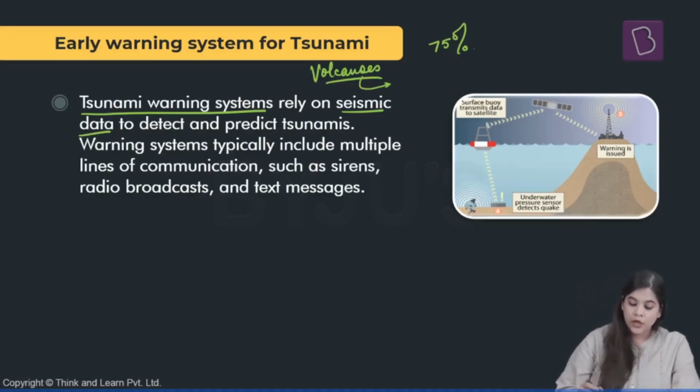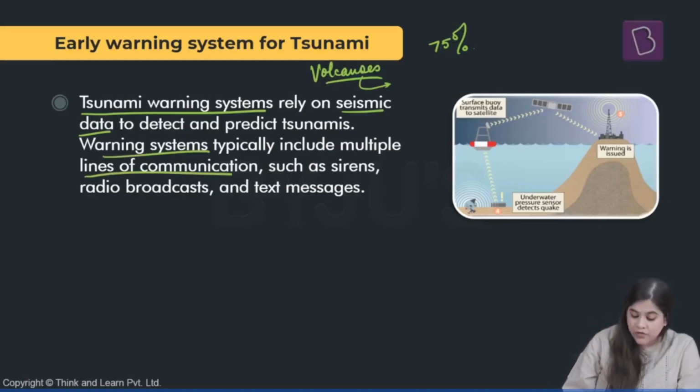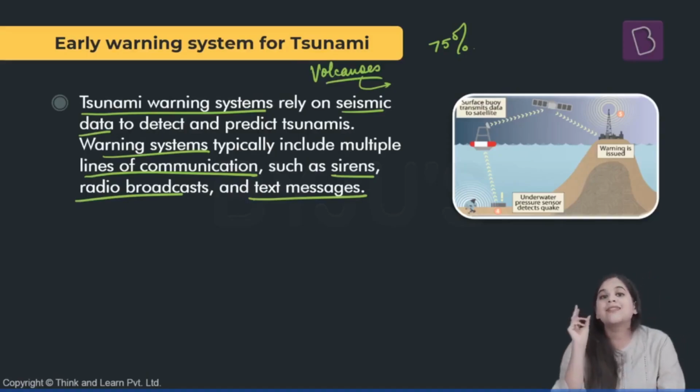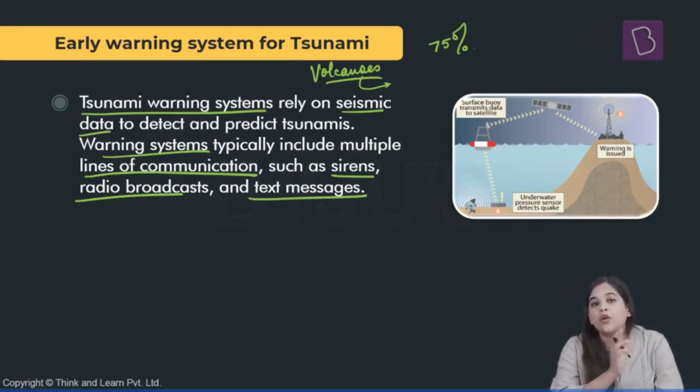So the warning systems include multiple lines of communication, like sirens, radio broadcasts and text messages, so that the information they are producing is sent to all the people, all the stakeholders, including the citizens that live in the possibly impacted area.